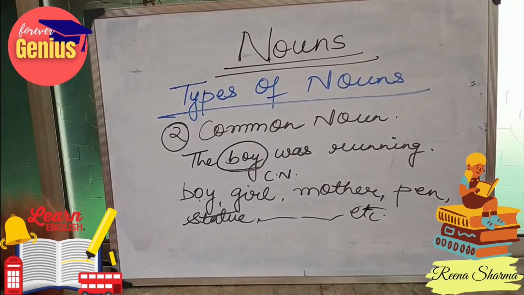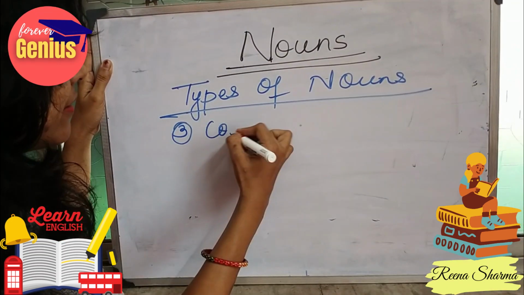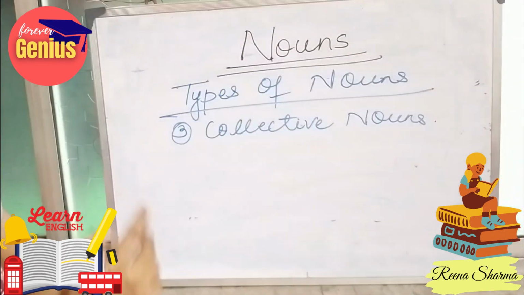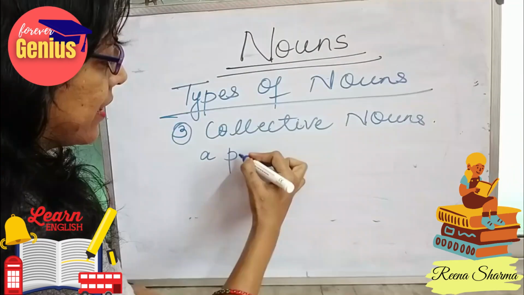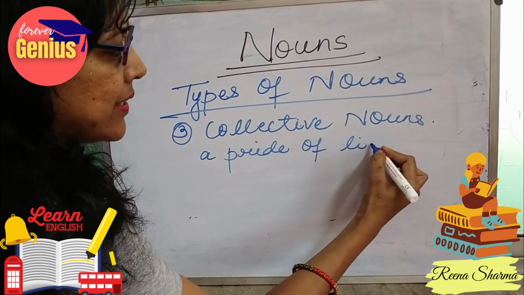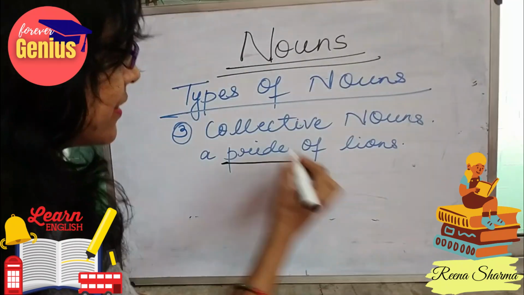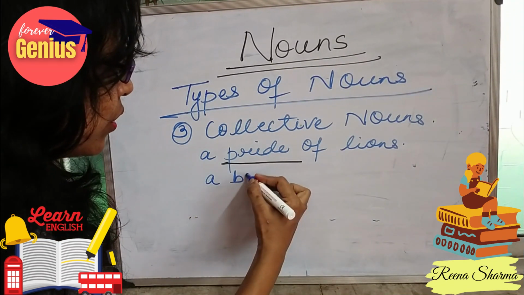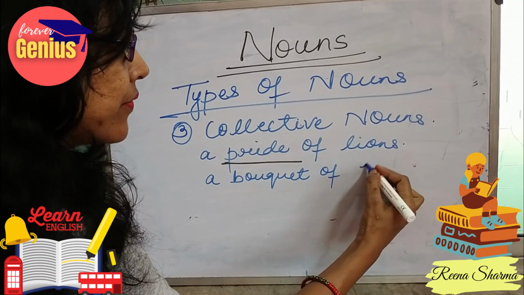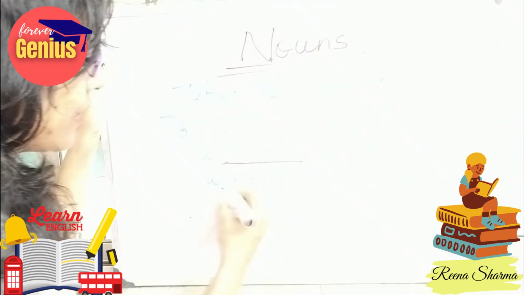Now comes our third classification of nouns, that is collective noun. In collective nouns, we talk about a group of things together, like a pride of lions. This group together, this pride, is a collective noun. See some other examples. A bouquet of flowers. This is an example of collective noun.